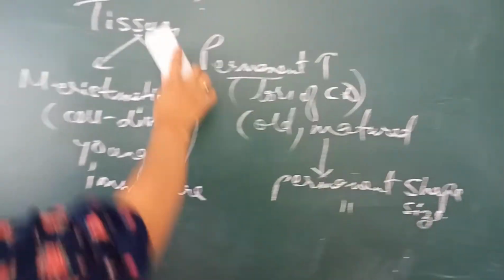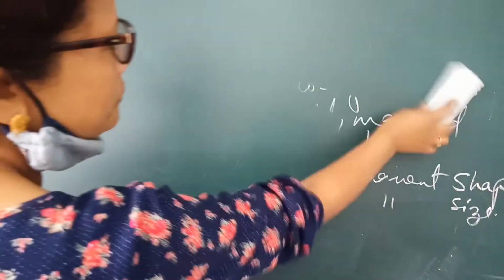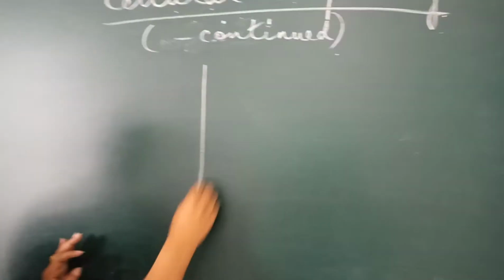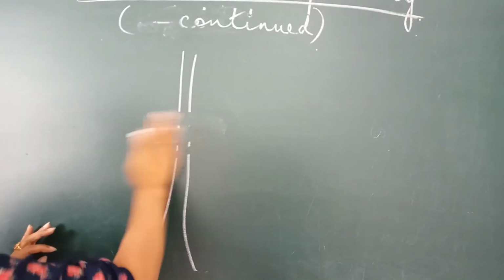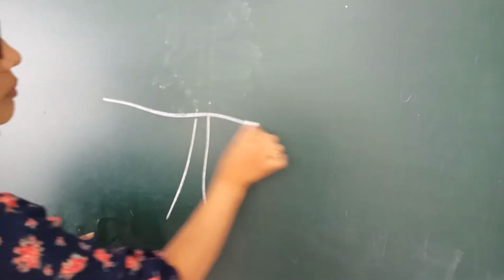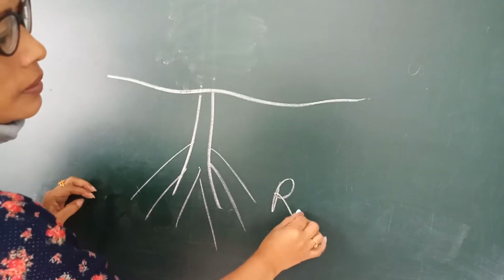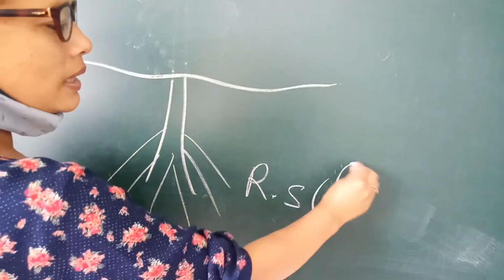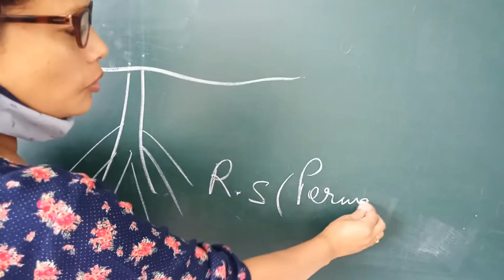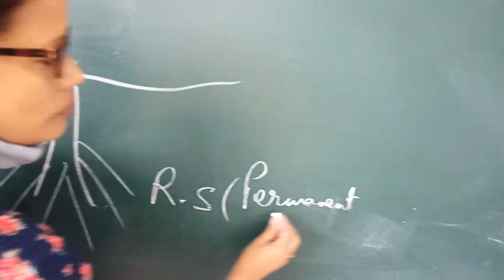Now, let us look at this diagram. For example, this is a plant, this is the root system. So this has achieved more or less a permanent state.